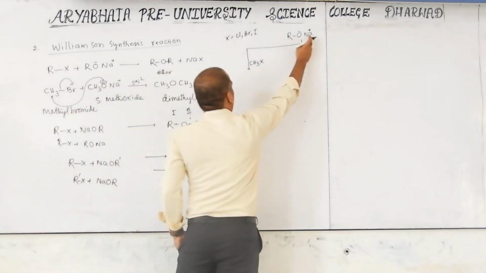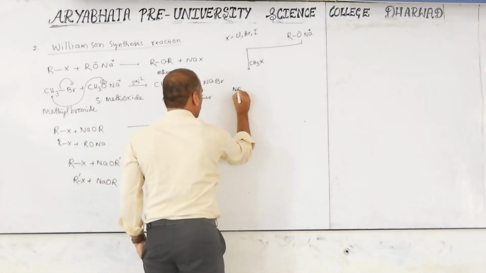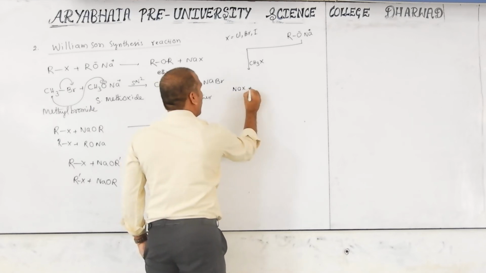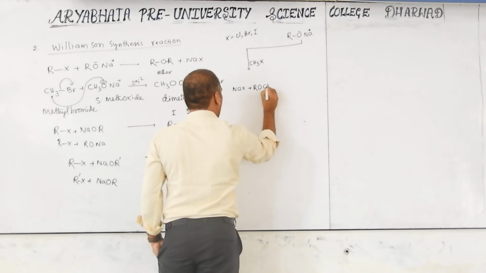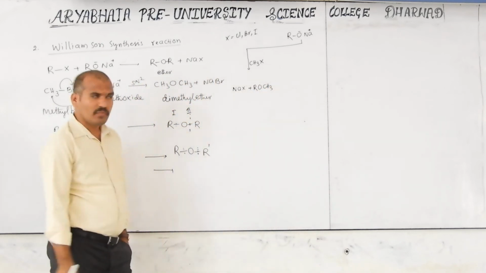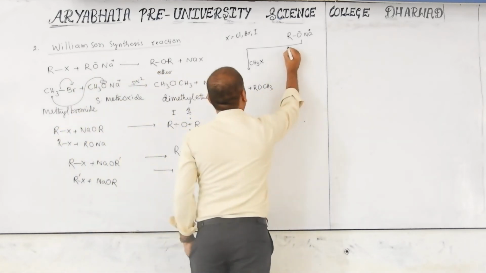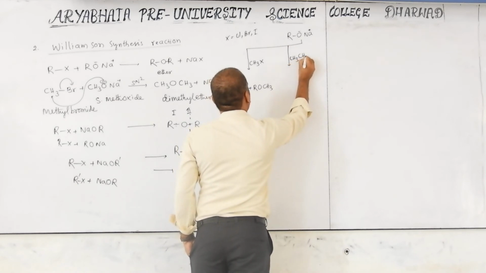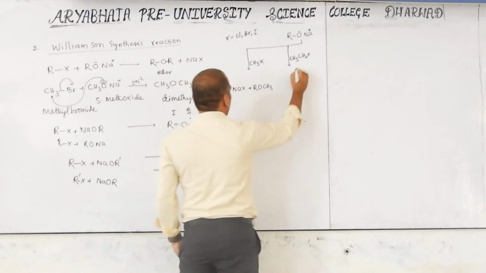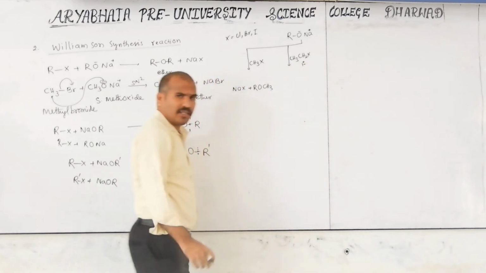Now, NaX along with this RO, CH3, that is the ether. Now we can take one more, CH3CH2X. Now I am taking this primary alkyl halide.